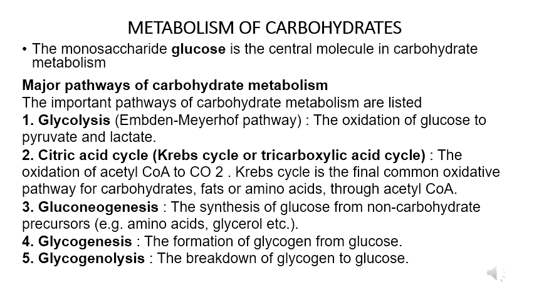Glycogenesis means formation of glycogen from glucose. And the fifth pathway is glycogenolysis, which means breakdown of glycogen into glucose.